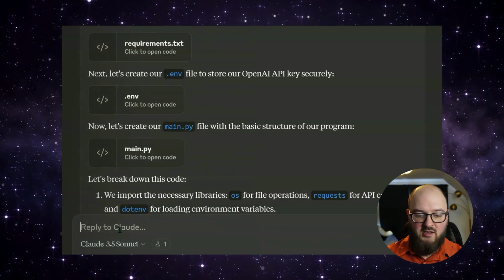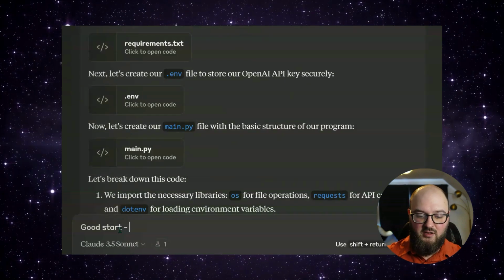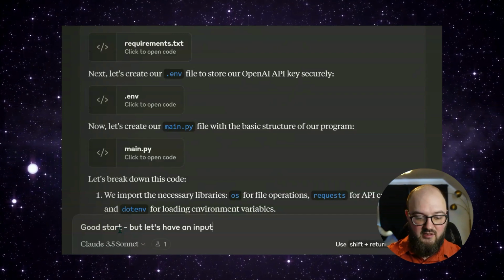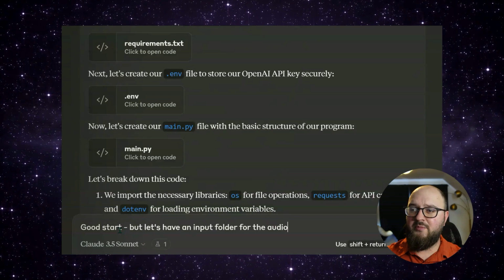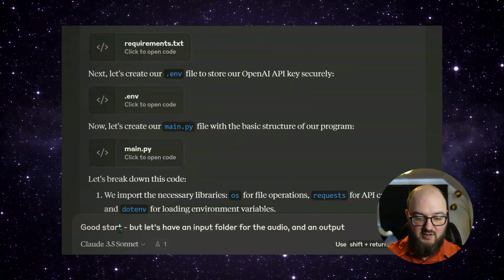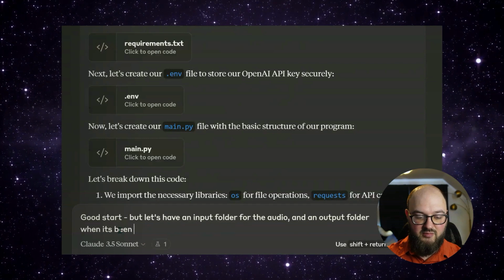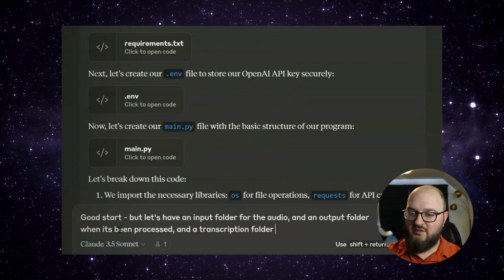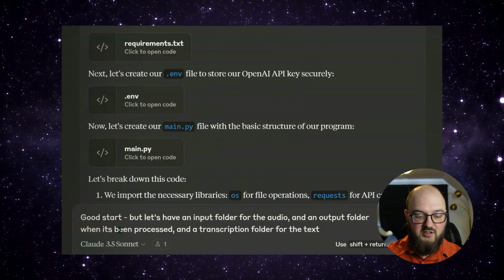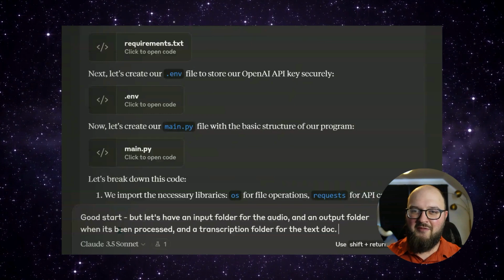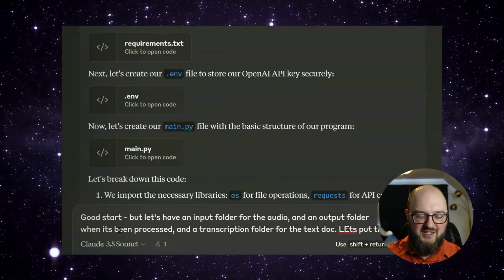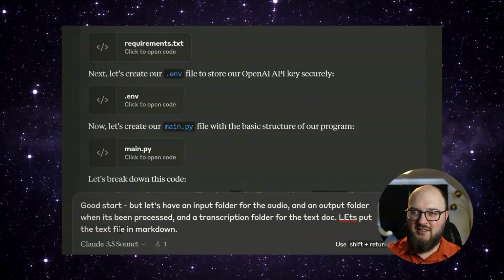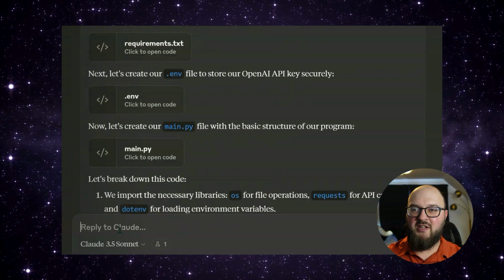So I'm going to say good start, but let's have an input folder for the audio and an output folder for when it's been processed and a transcription folder for the text doc. And let's just, because I love Markdown so much, let's put the text file in Markdown. And that's probably good enough. Let's see what it comes up with.